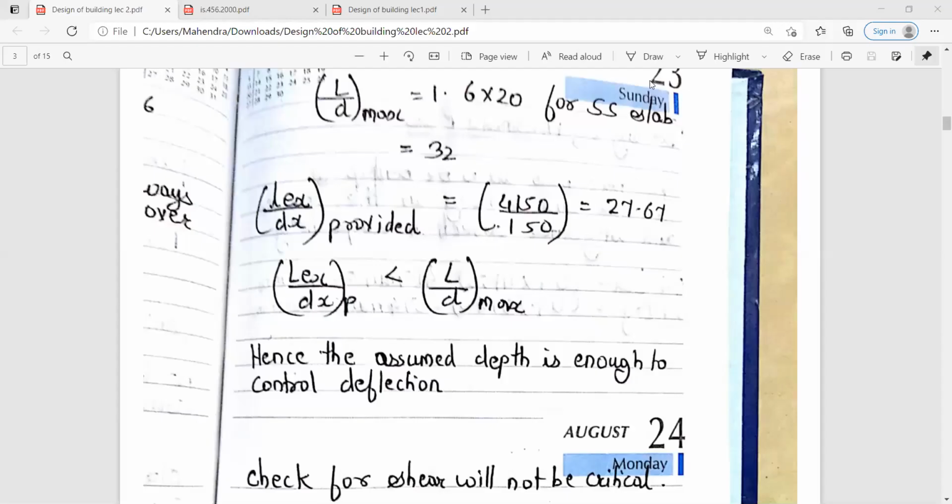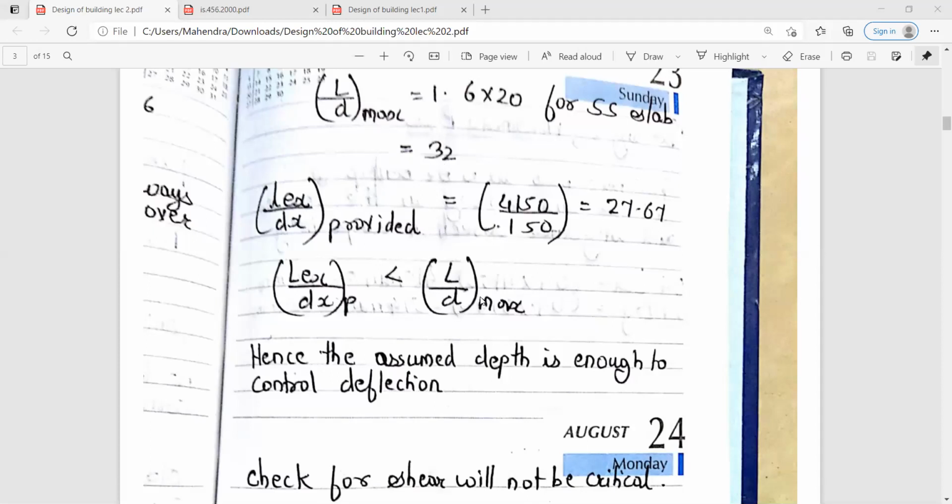Effective L by D maximum, that is length by depth maximum, will be equal to the modification factor into 20, that is for a simply supported slab, and that comes up to 32. Then L effective X upon dx provided. So we have the L by D ratio for the maximum and the L by D ratio for the provided. What answers did you get? That is 32 and 27.67.